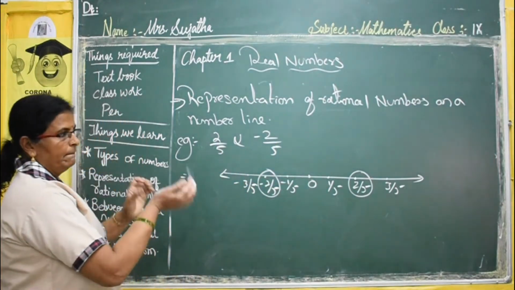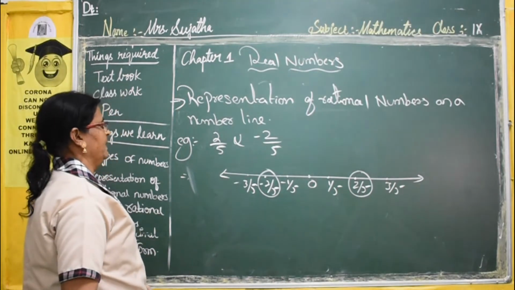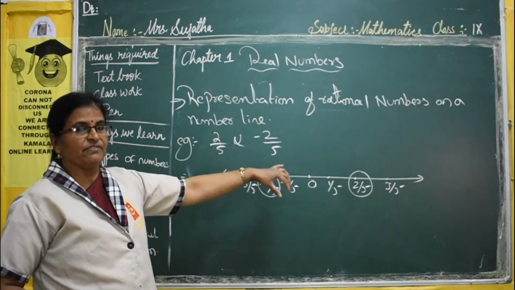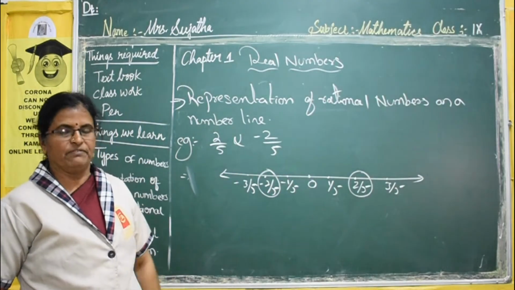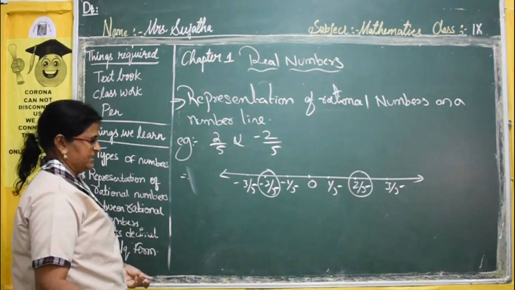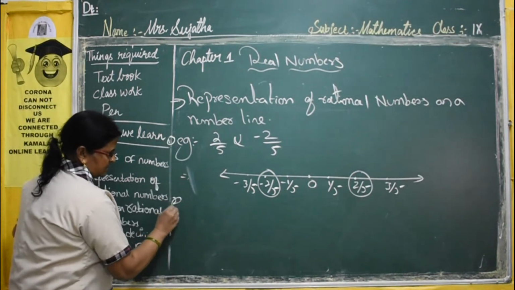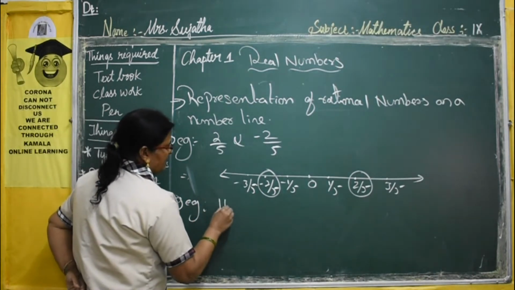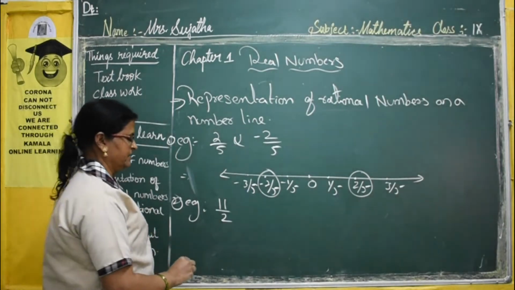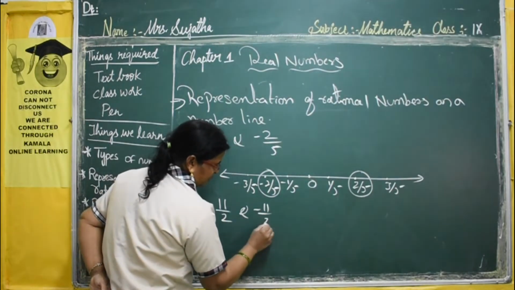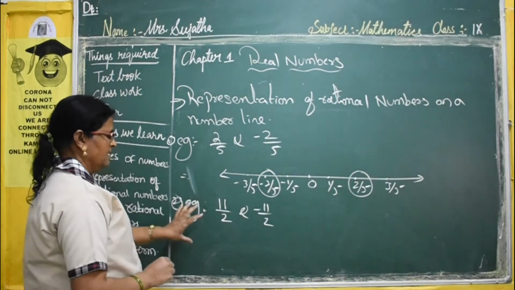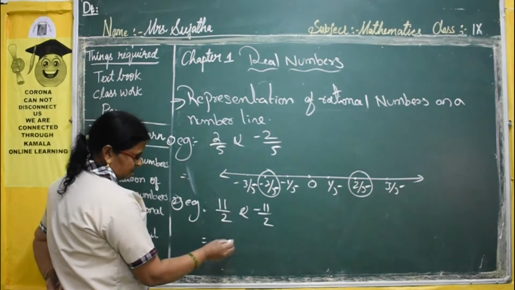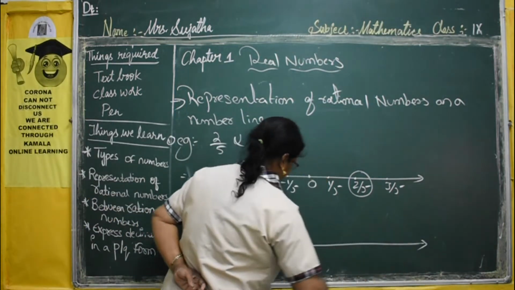These are proper fractions we expressed. Suppose an improper fraction is given. How can you represent it? This is example 2. Suppose 11 by 2 is an improper fraction and minus 11 by 2 is also an improper fraction. How can you represent them? Again draw the line.